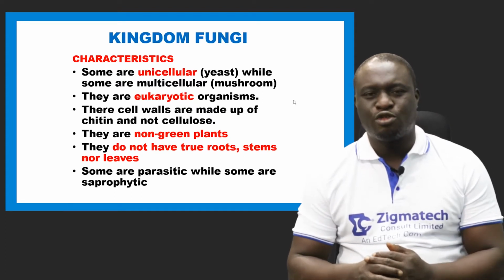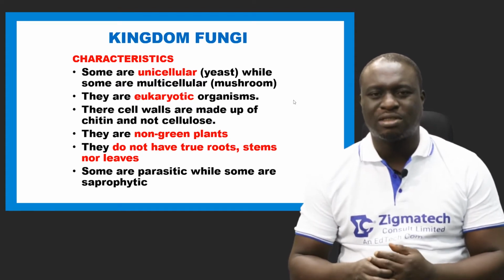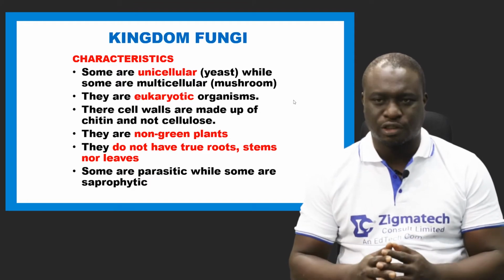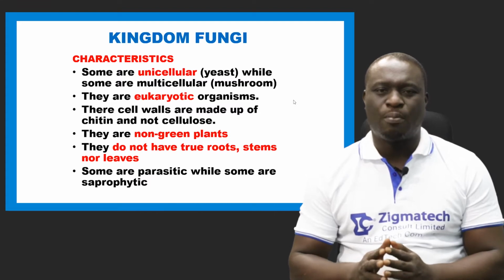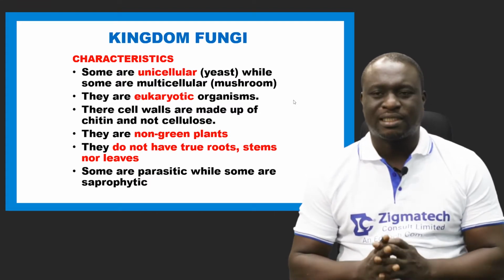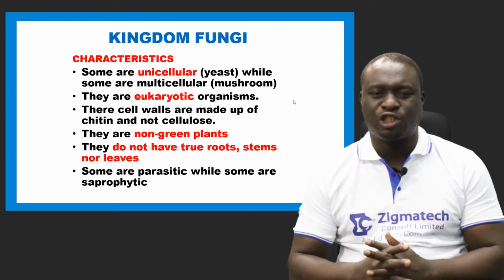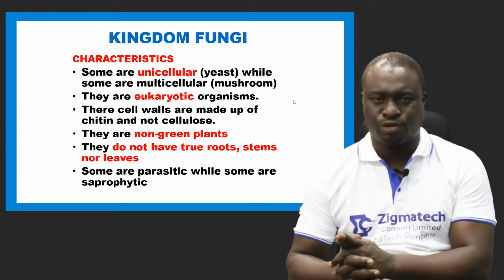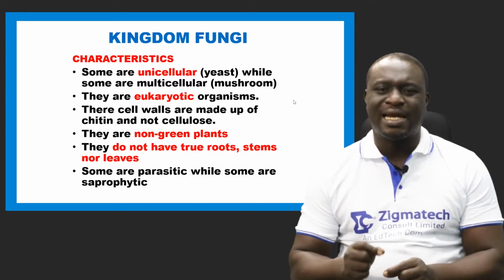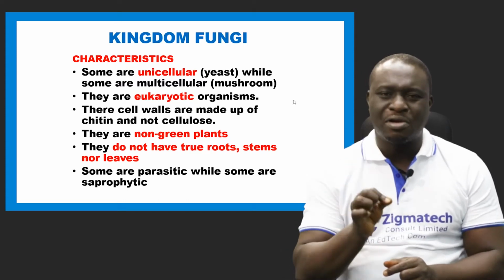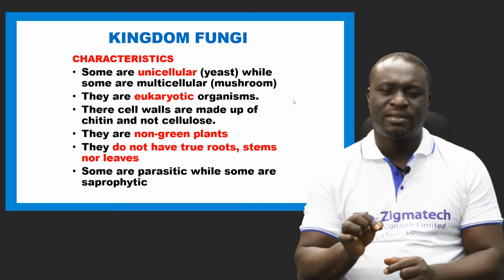Number 2, they are eukaryotic. If you could remember, we said eukaryotic organisms are organisms that have a definite nucleus. Number 3, their cell walls are made up of chitin, and not cellulose. Number 4, which is very vital, is that they are non-green plants.